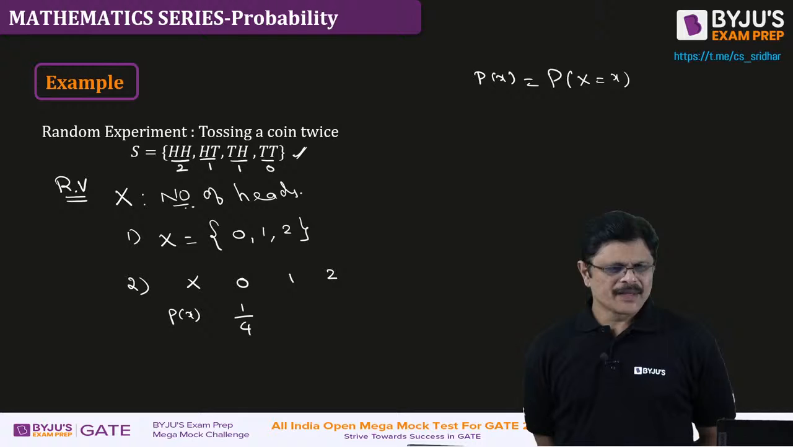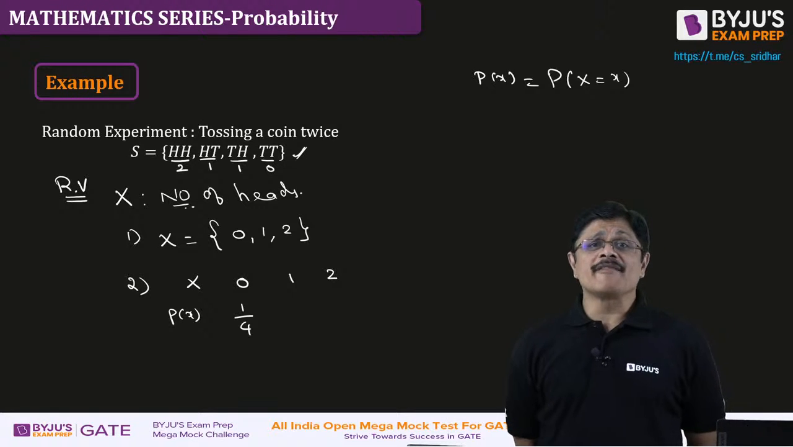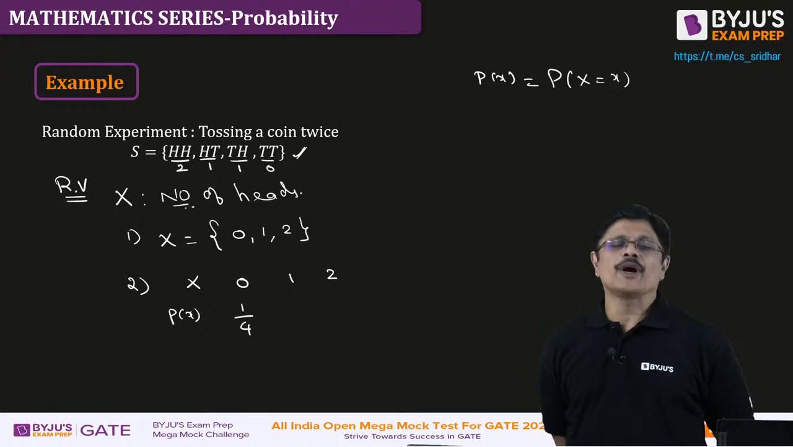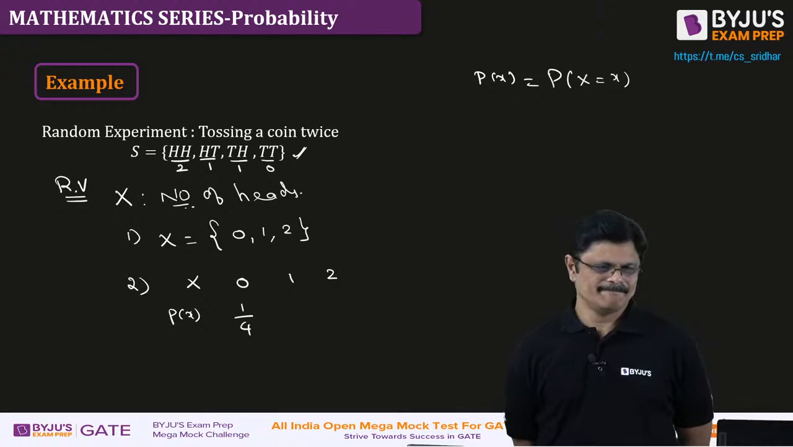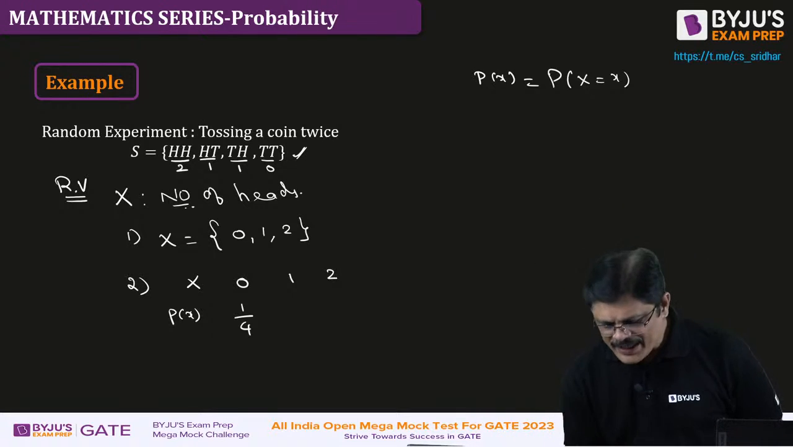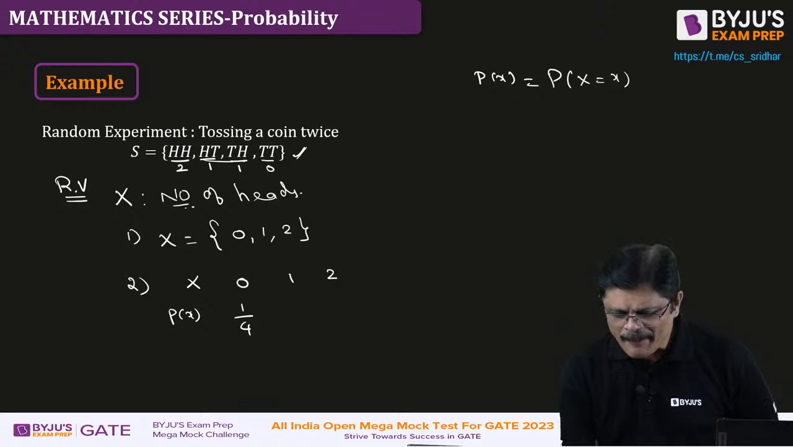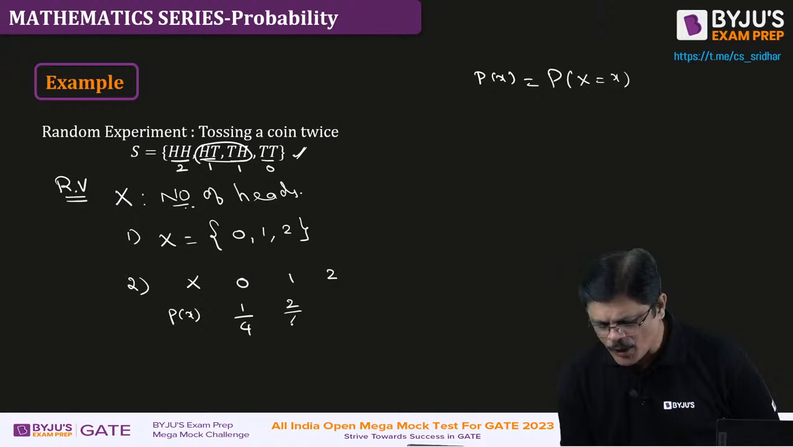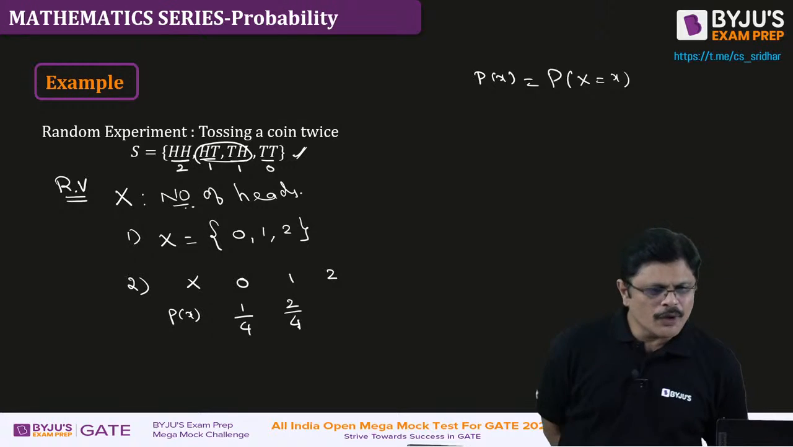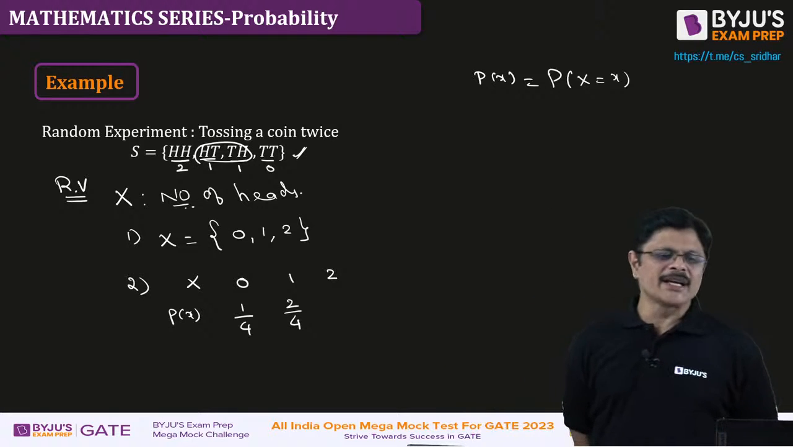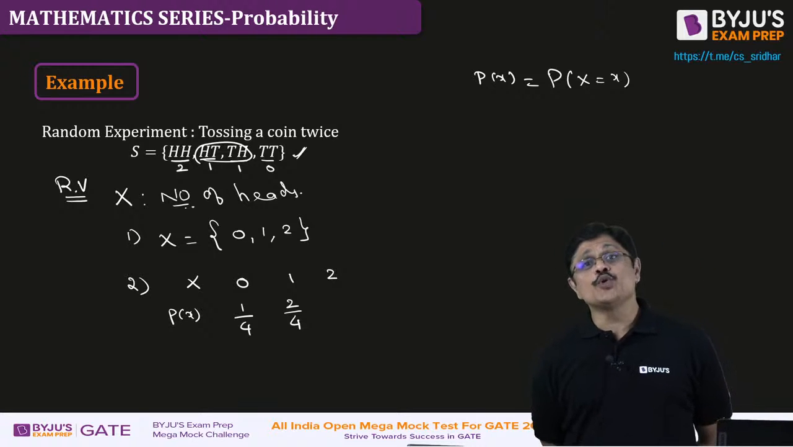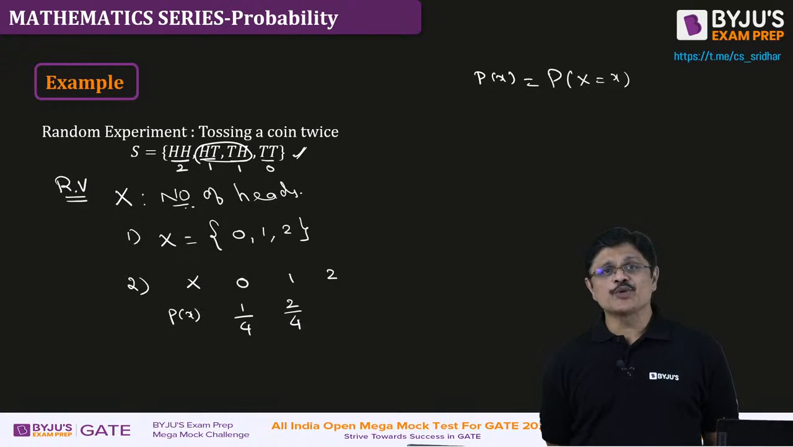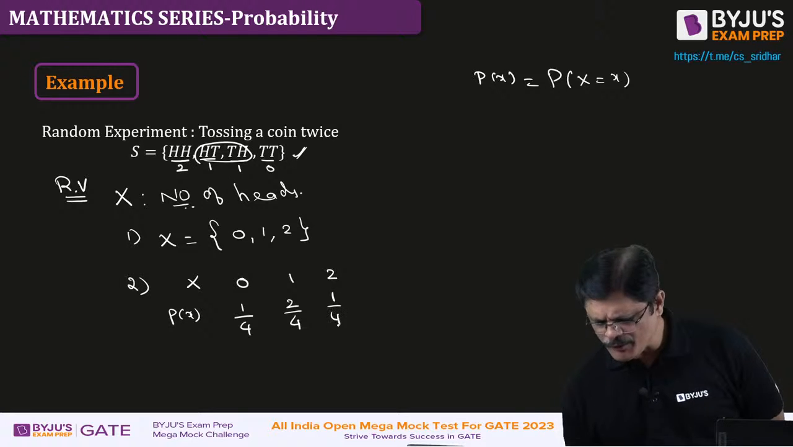Now please tell me, what is the probability of getting 1 head? 1 head happens in 2 situations, so 2 favorable out of 4. 2 by 4, which is 1 by 2. It is not 1 by 4, I think you might be giving the answer for the previous one. 1 by 2. Very good. What is the probability of getting 2 heads? 2 heads means 1 favorable out of 4.